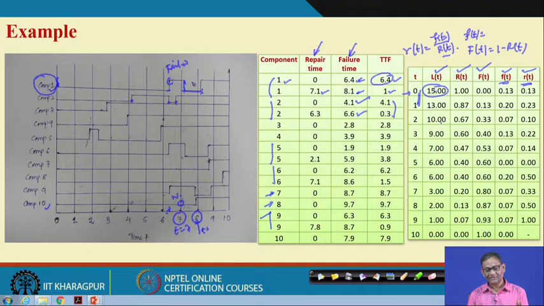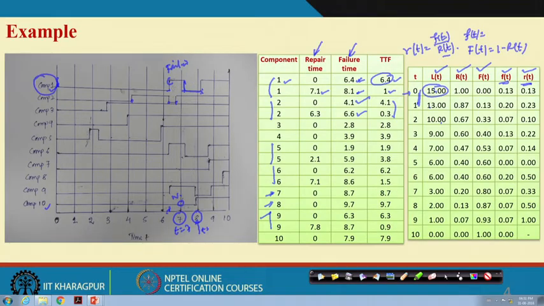Reliability means the probability that the component or the system will work within this mission time, here t equal to 8, without failure. But what happened here is that the component failed and was repaired again and it is working. So, we require some other measures which will be a better measure from the point of view of the behavior of repairable units, components or systems.